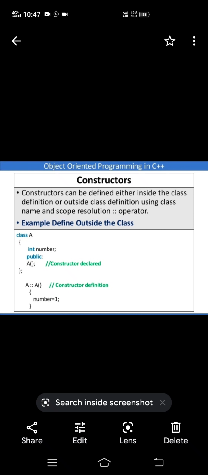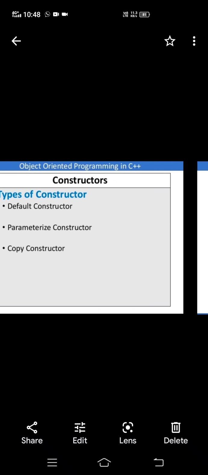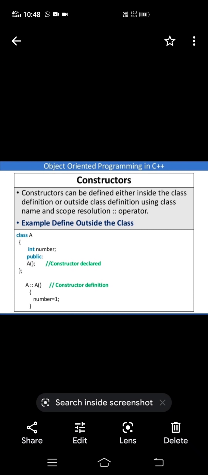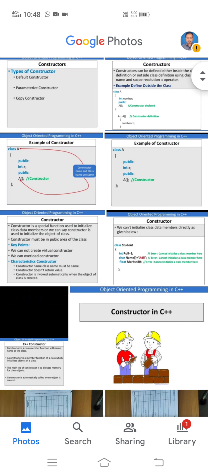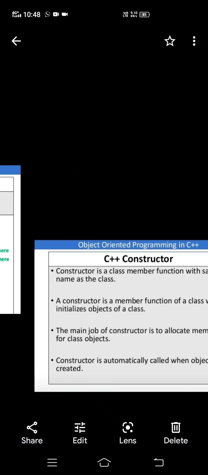When you create the object for this A, automatically the value 1 is assigned in the data member number. See that, that is the example of a constructor.